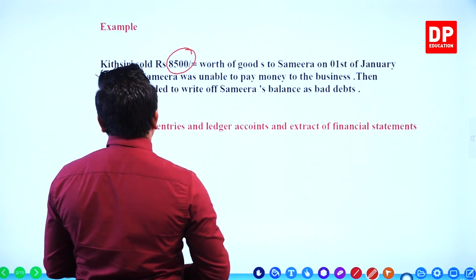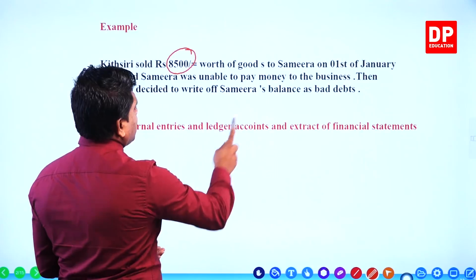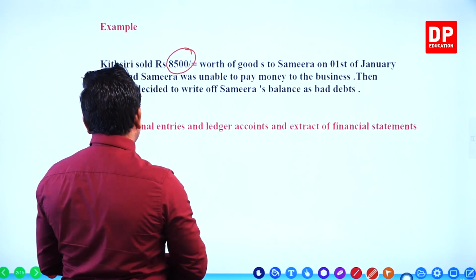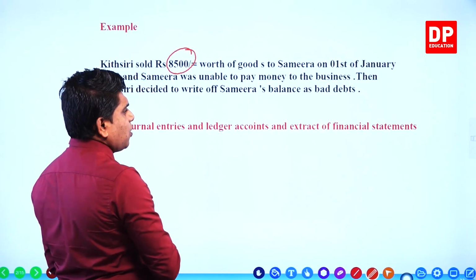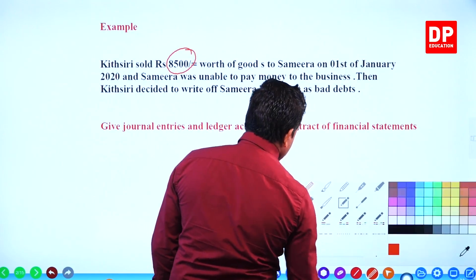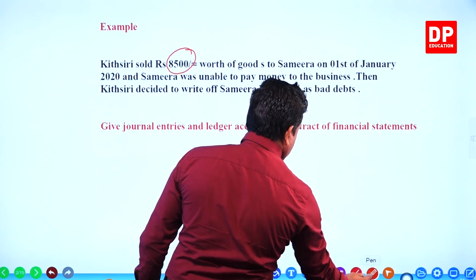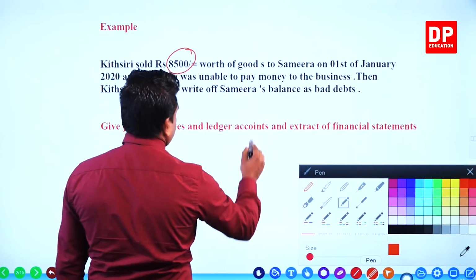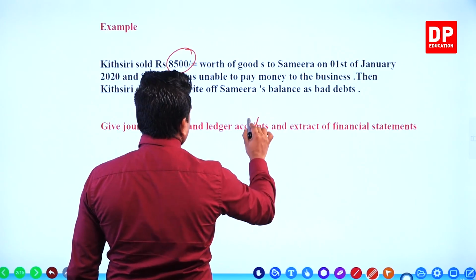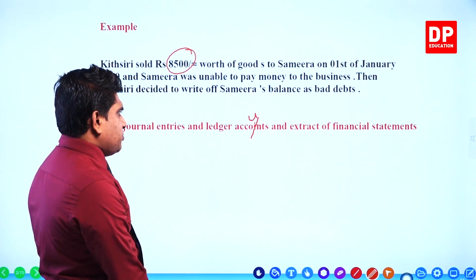Finally they ask: Kitseri decided to write off Samira's balance as bad debts, give journal entries, ledger accounts and an extract of financial statements.